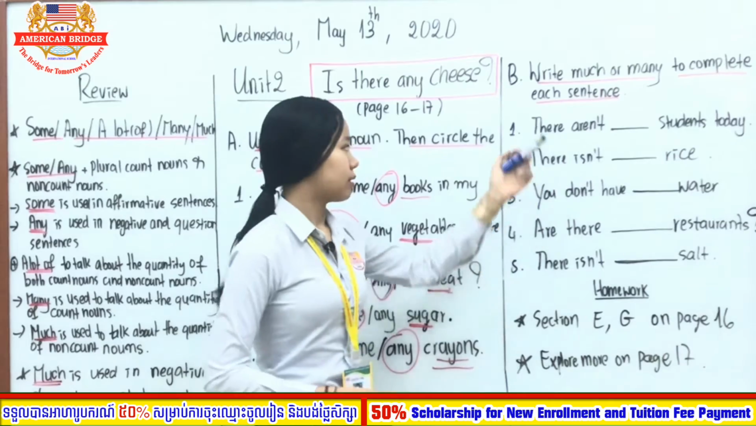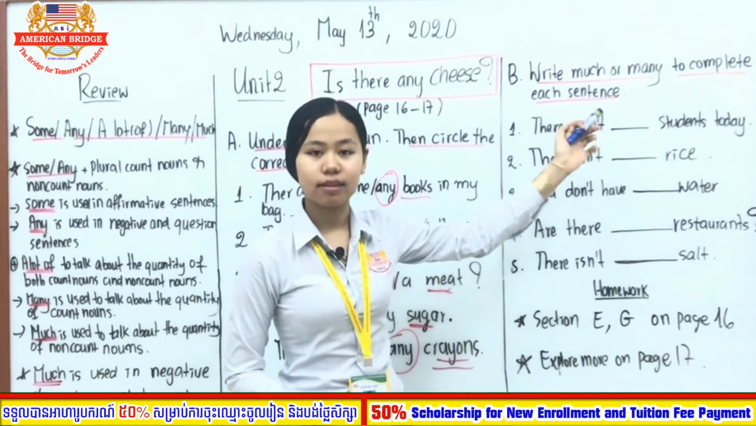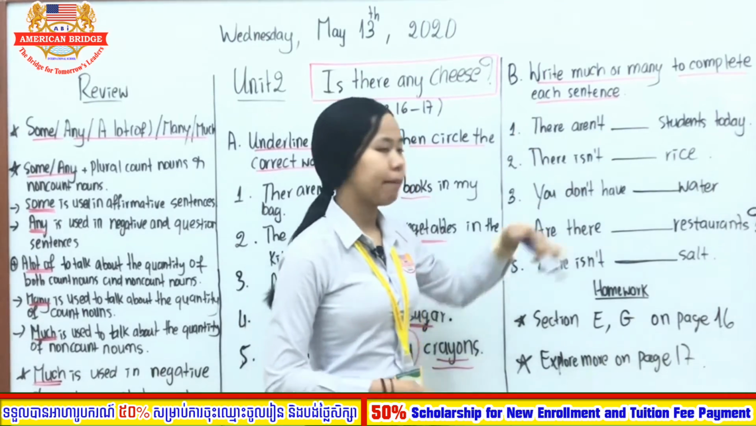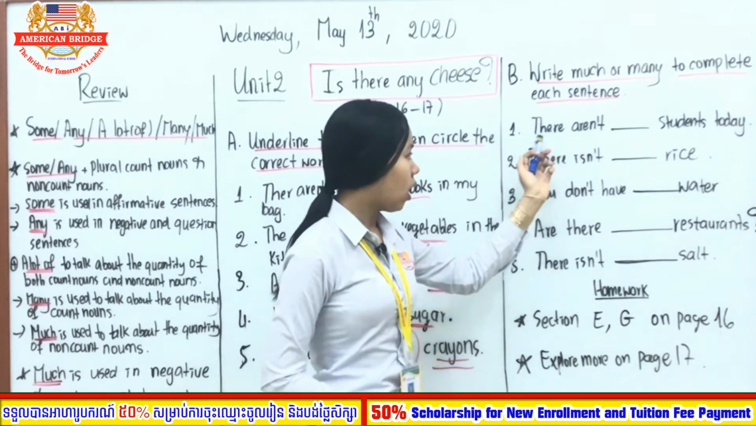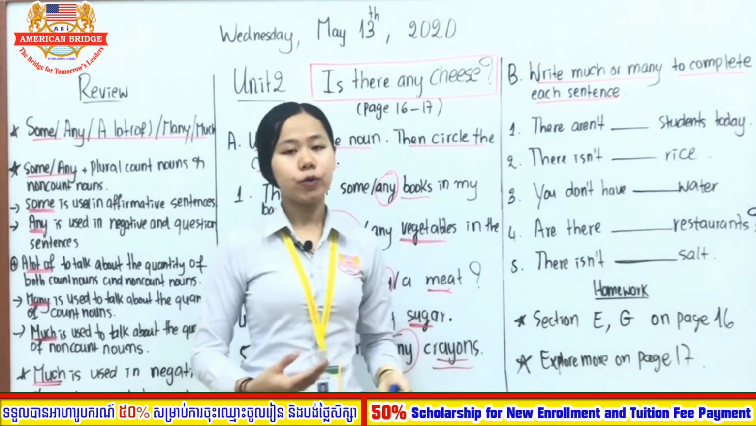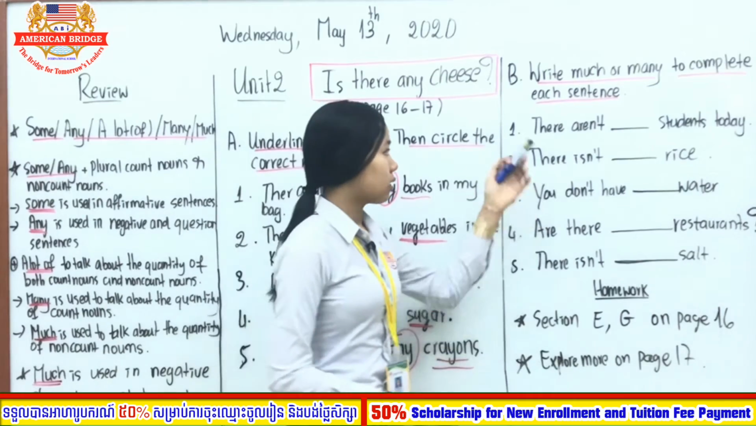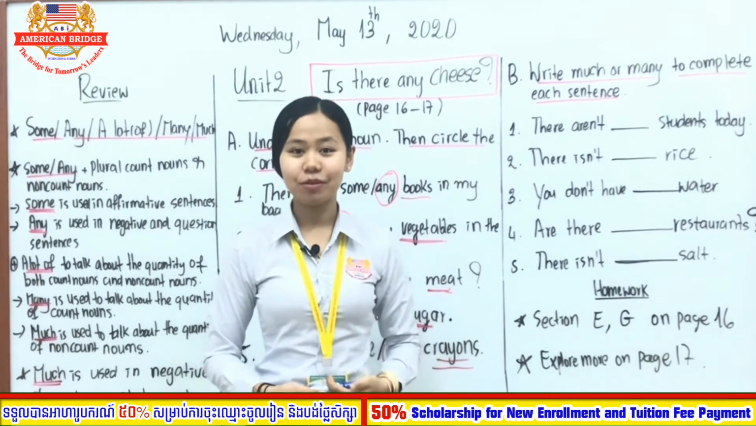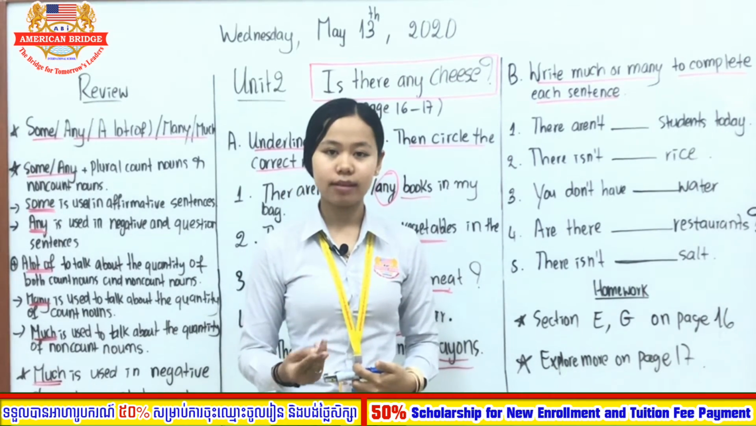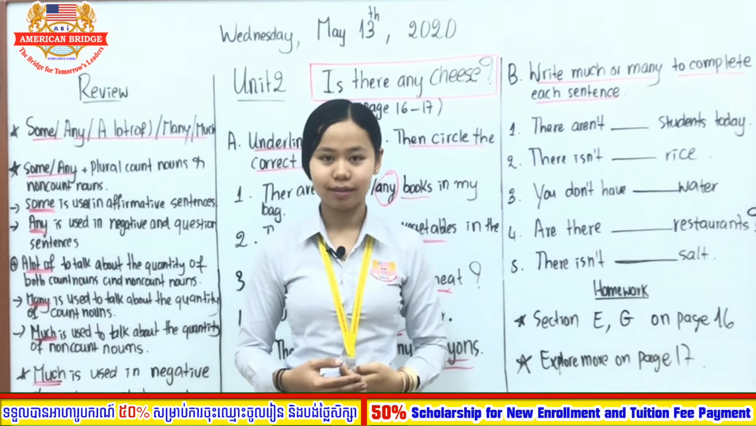Now let's move to section B. Write much or many to complete each sentence. So write much or many in the blank. For example, there are blah blah blah students today. So you need to complete with much or many. Now teacher gives you 3 minutes to complete this exercise, and then we will take the answers all together.